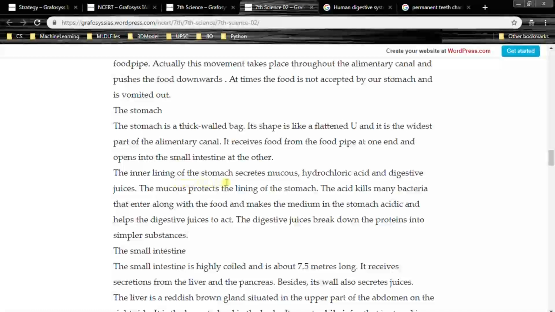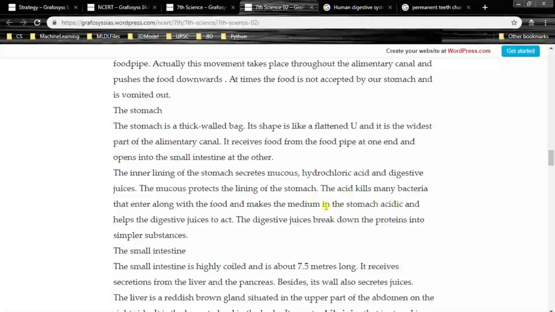The inner lining of the stomach secretes mucus, hydrochloric acid and digestive juices. So three things, remember: mucus, hydrochloric acid and digestive juices. The mucus protects the lining of the stomach. The acid kills many bacteria that enter along with the food and makes the medium in the stomach acidic and helps the digestive juices to act.